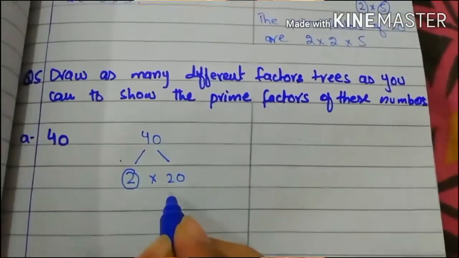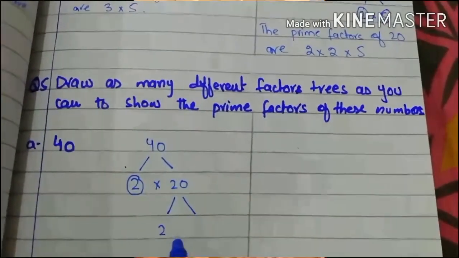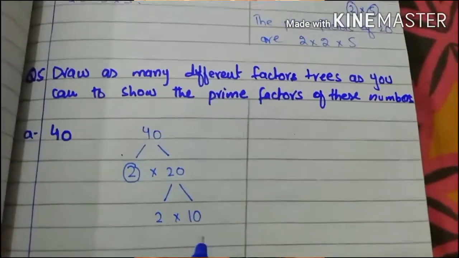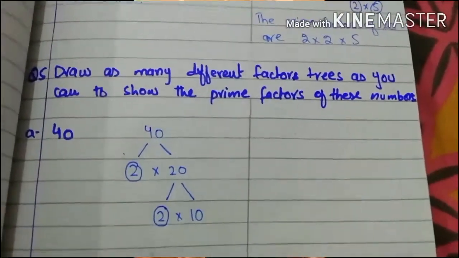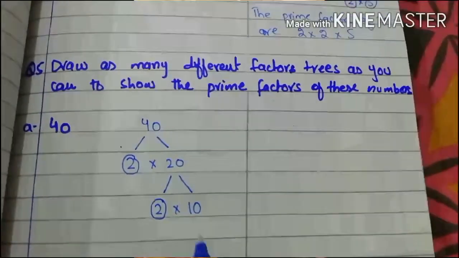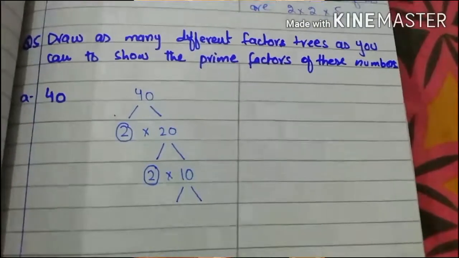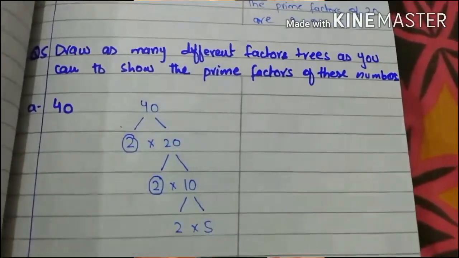So split 20 into two factors. 2 multiplied by 10. 2 tens are 20. Here 2 is a prime number, so circle it, and 10 is a composite number. So split again into two factors. 2 into 5. 2 5s are 10.